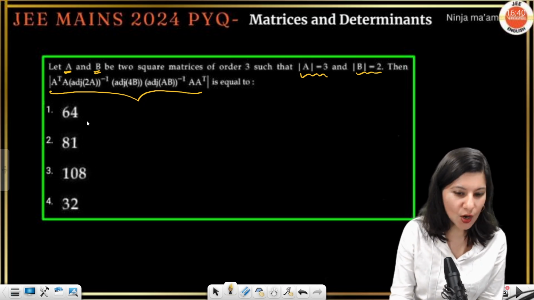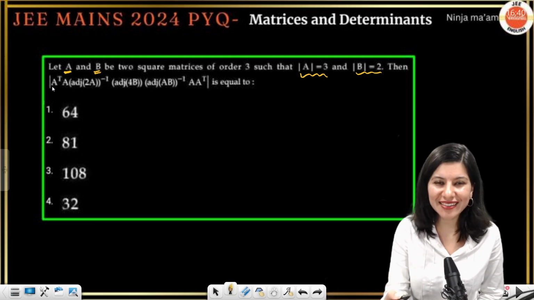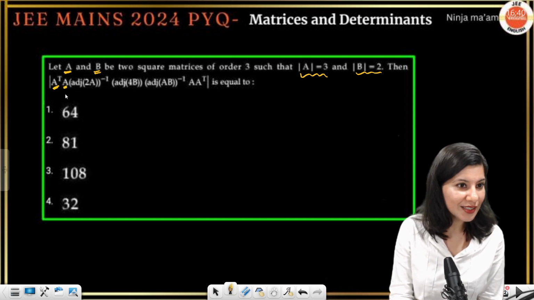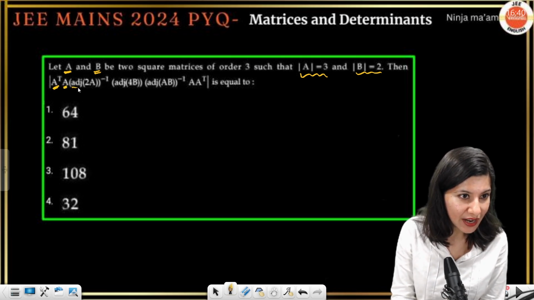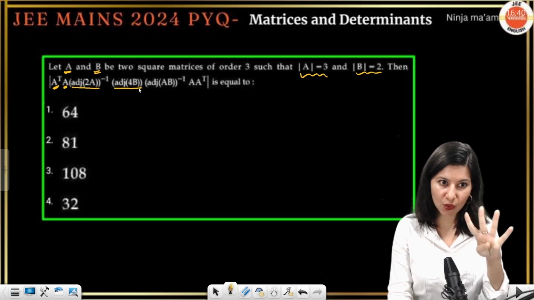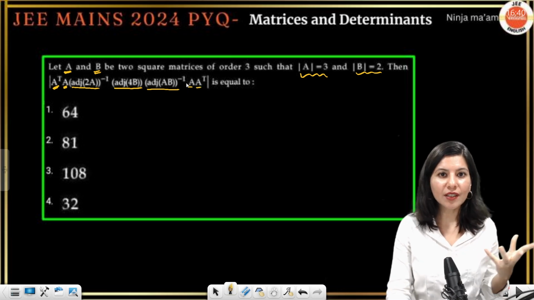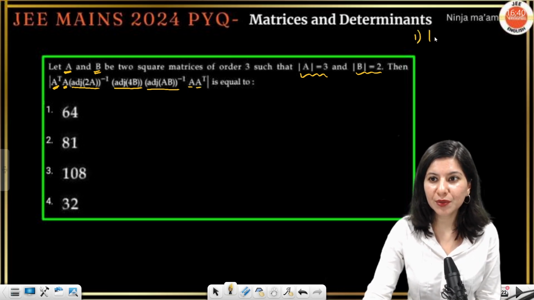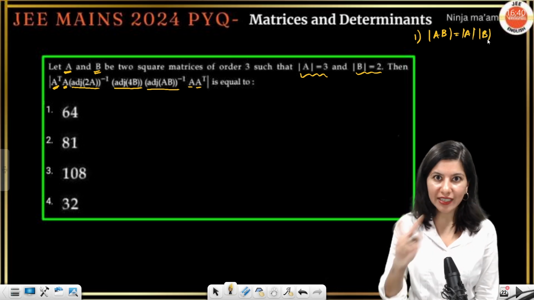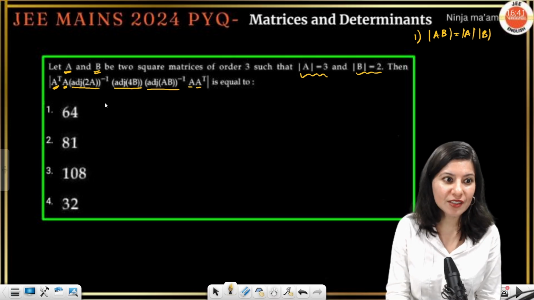So I can see how many matrices you can see inside the single determinant: 1, 2, 3, 4, 5, 6 and 7. So the first property which we are going to use is determinant AB is determinant A times determinant B. So just separate every one of the 7 determinants. So this will be a product of 7 determinants.